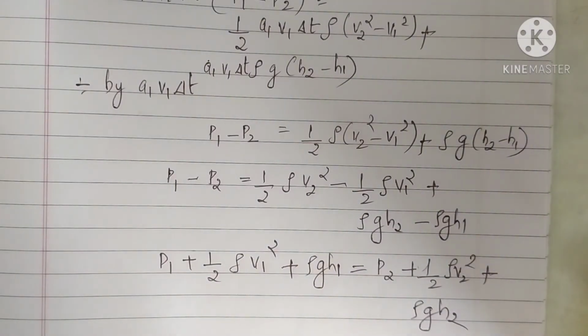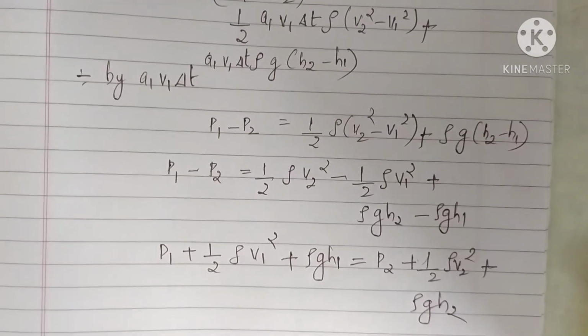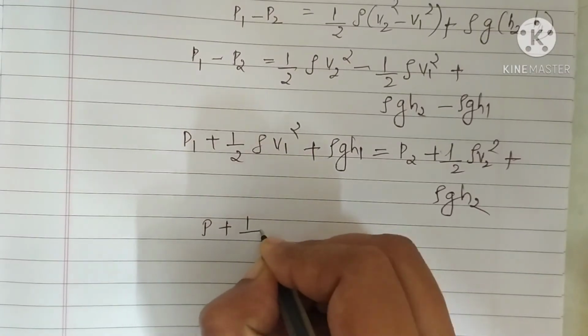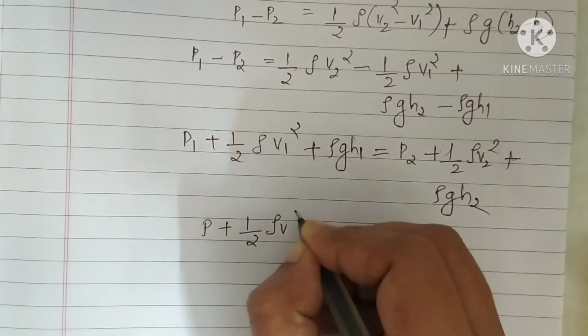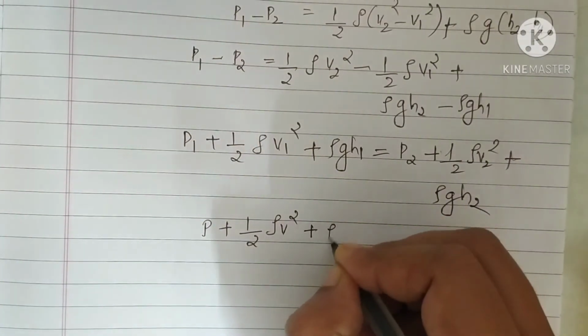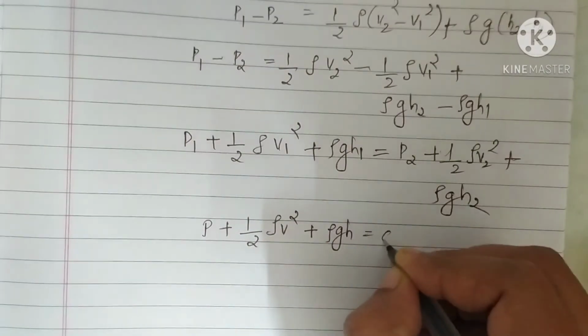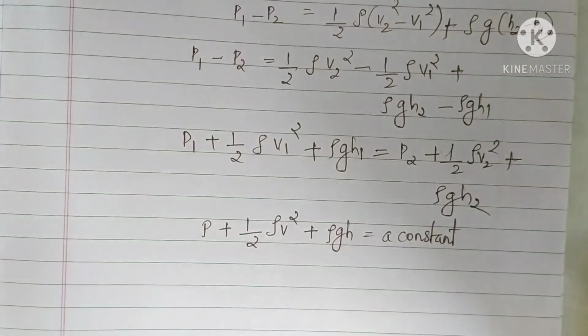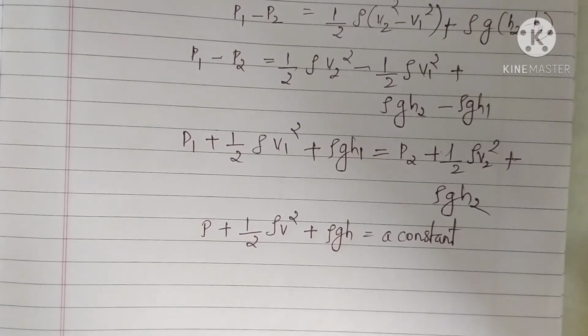So you got the expression like this, which means that P plus half rho V squared plus rho GH is a constant. So this proves Bernoulli's principle, according to which the total energy per unit volume remains constant.